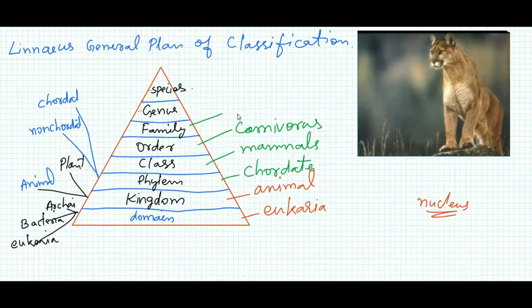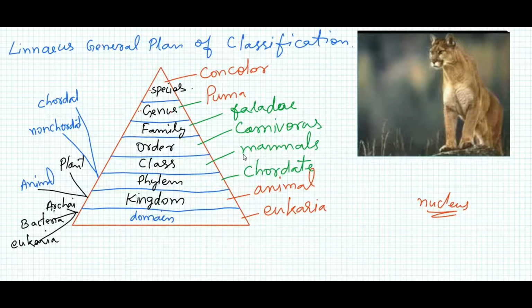And what is its family? Its family is Felidae, and its genus is very important: Puma. Its species is concolor. I didn't explain the genus and species ranks above. When we are asked to write the scientific name of this big cat, we write Puma concolor.